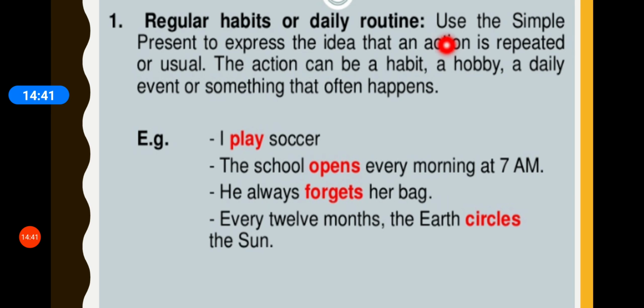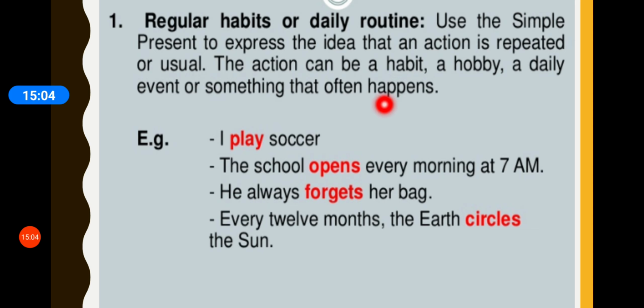Regular habits or daily routines, as I told, use the simple present tense to express the idea that an action is repeated or is usual. The action can be a habit, a hobby, a daily event, or something that often happens.